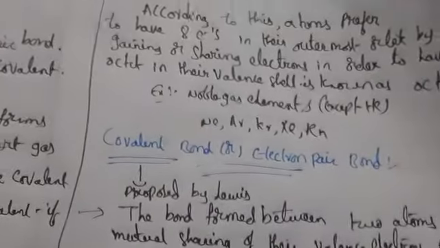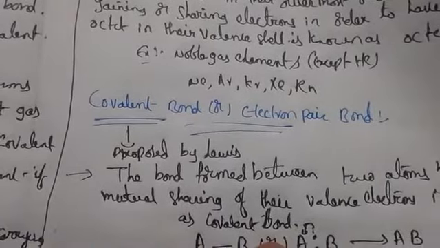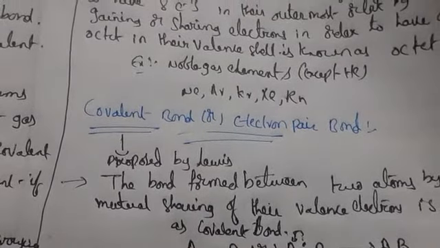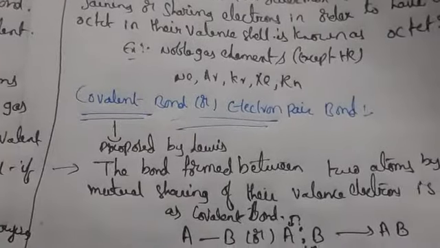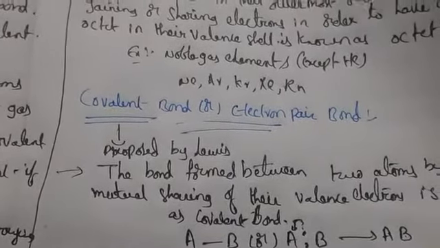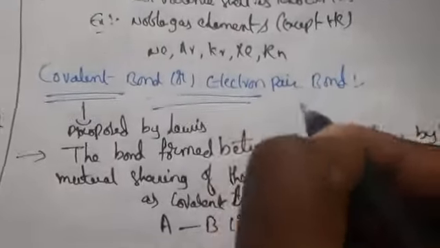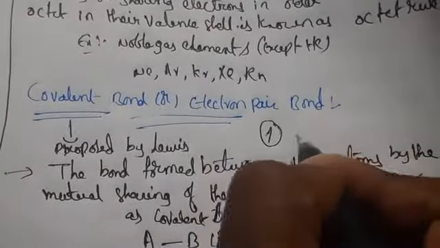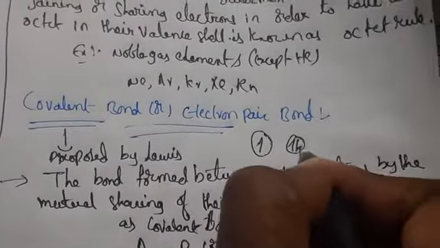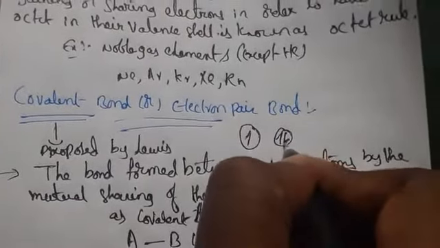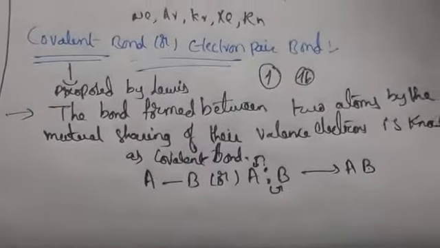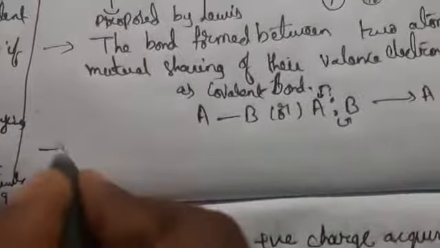Only unpaired electrons present in the atom are involved in covalent bonds. Unpaired electrons are those which are not completely paired. For example, if there is only one electron, it is unpaired. If there are two electrons, it is a pair of electrons.